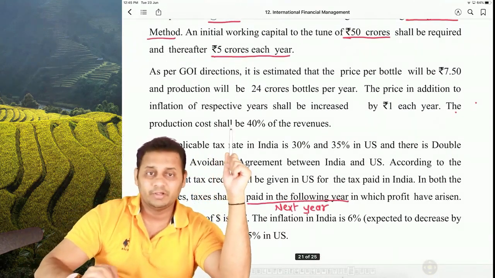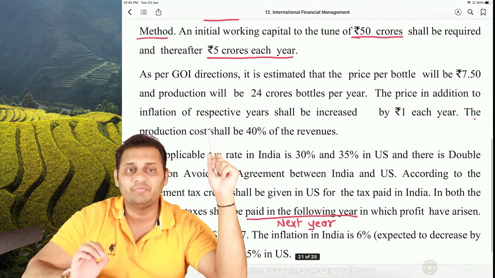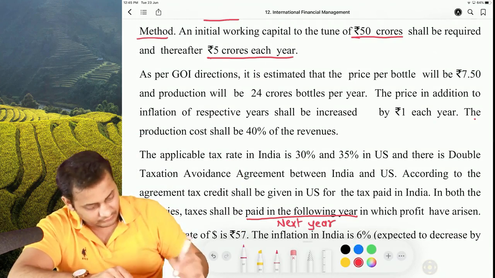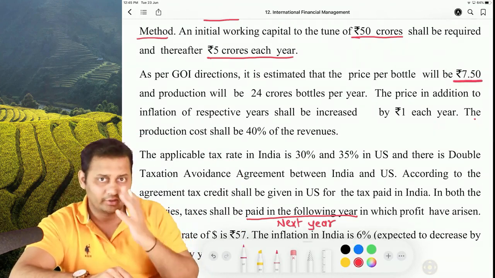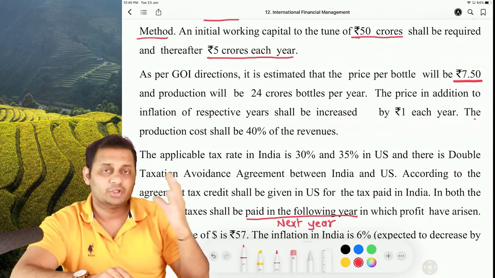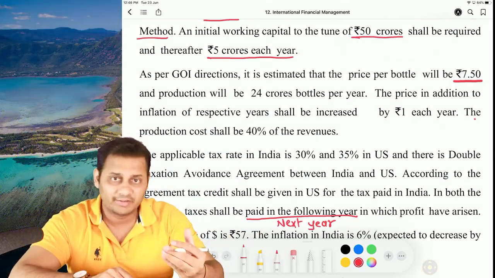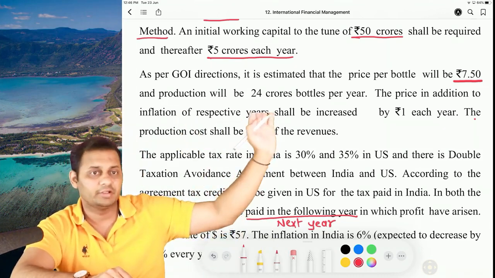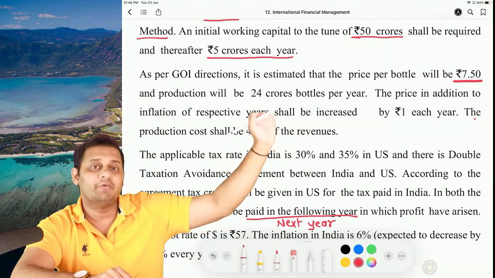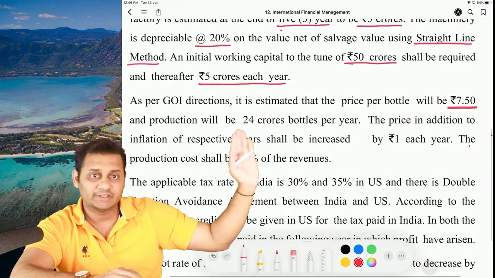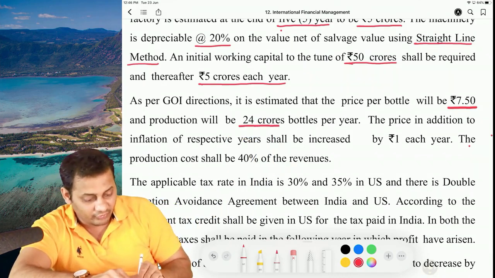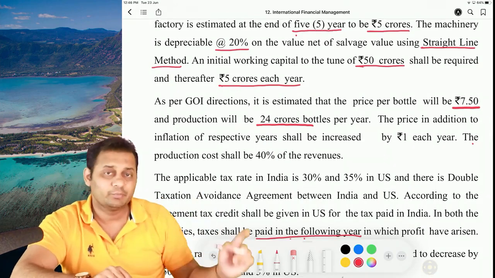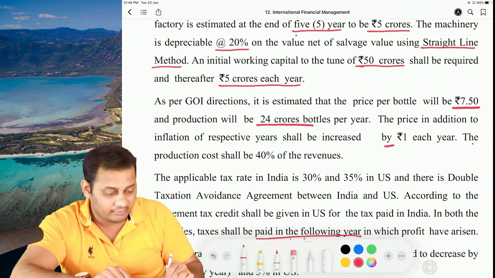They said that Government of India guidelines is that every bottle will be sold at 7 rupees 50 paisa. So for the time being, you are a US company who wants to invest in India. So US is your home country, India is your foreign country, and this is rupees per dollar. Exchange rate is given after that. Every bottle will be sold at 7.50 rupees, and in total 24 crores bottles will be sold in a year. Good. But this 7.5 rupees is going to increase every year by rupees 1.